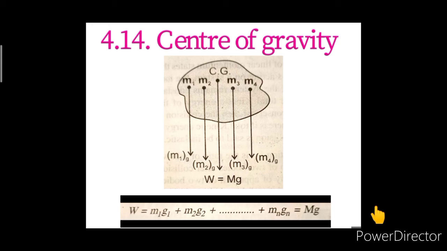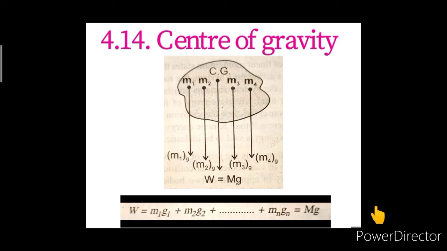Now, if the size of the body is small as compared to the size of the earth, the center of mass of the body coincides with the center of gravity. Center of mass is nothing but a point at which the whole mass of the body is supposed to be concentrated, in order to study the motion of the body in accordance with Newton's laws of motion, and center of gravity is a fixed point through which the total weight of the body is always acting in the vertically downward direction, whatever may be the position of the body.